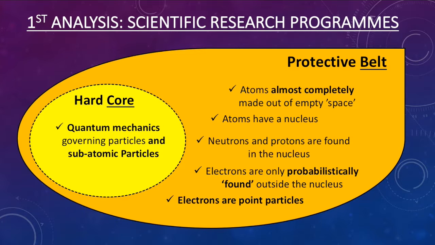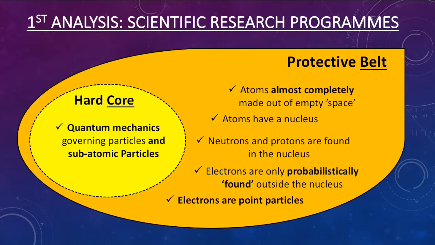In accordance to the latest development, there is a change in the protective belt in that electrons are probabilistically found outside the nucleus, and that they are not particles in the general sense per se, but are instead now considered as point particles. This is of course provided for by the major revision to the assumption in the hard core, as quantum mechanics now govern both particles and subatomic particles.